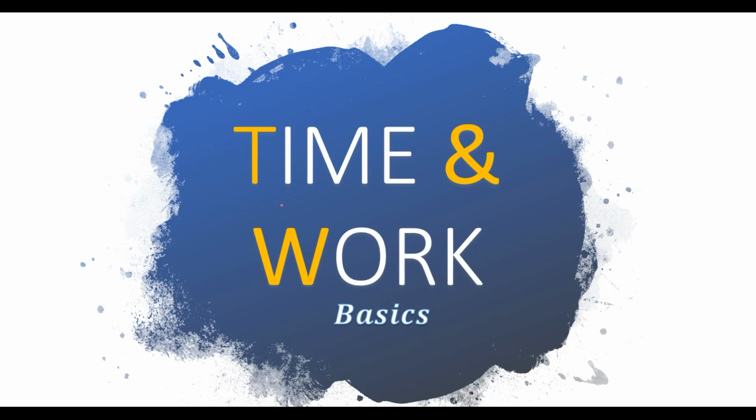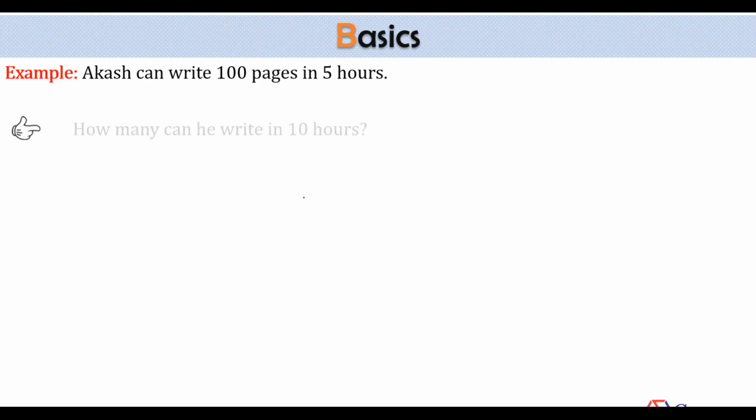Let's try to understand the basic concept involved in time and work. Now, if I ask you a very simple question: Akash can write 100 pages in 5 hours. What's the work here? It's 100 pages. And what's the time here? It takes 5 hours. There's a basic information given. Now, my question is, how many can he write in 10 hours? The answer is very simple. If in 5 hours he can write 100 pages, in double time he can write 200 pages.